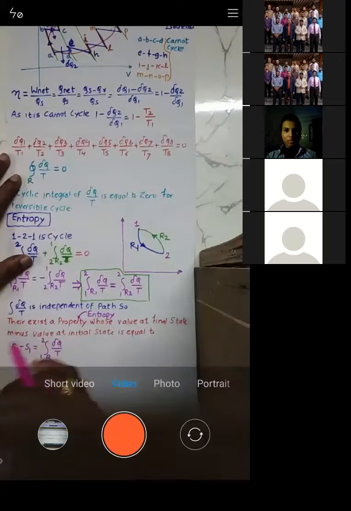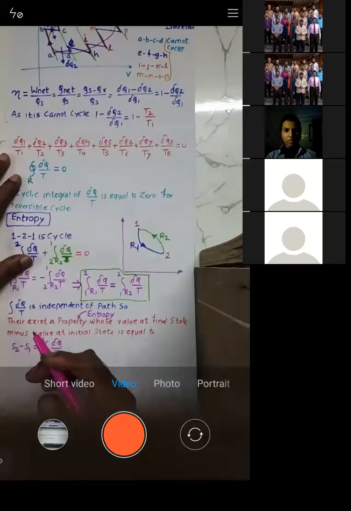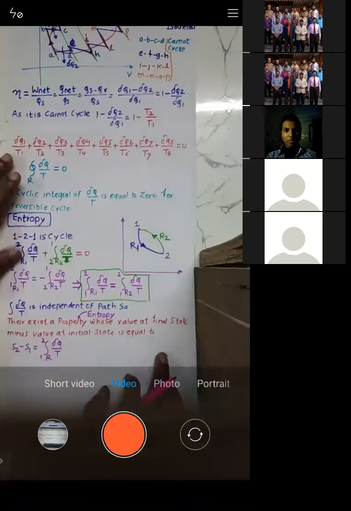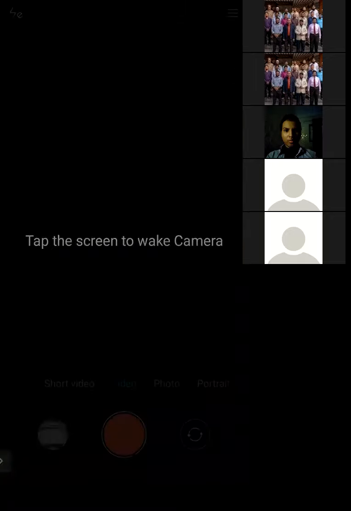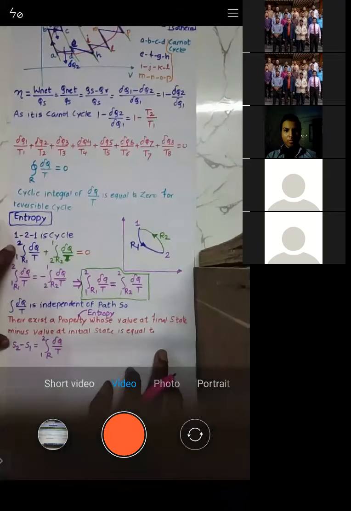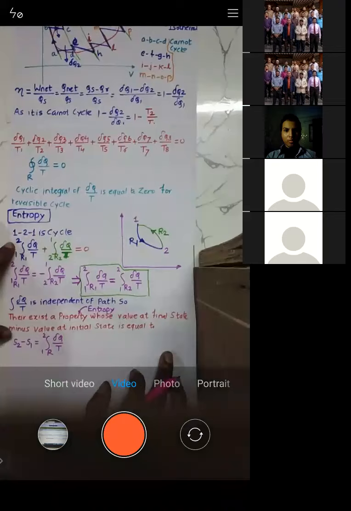As with change in internal energy. How do you calculate change in internal energy? Delta U was given by Q minus W. In a similar manner, we have calculated change in entropy as integration del Q by T for the process 1 to 2 when the path is reversible. Is that okay? Let me know.